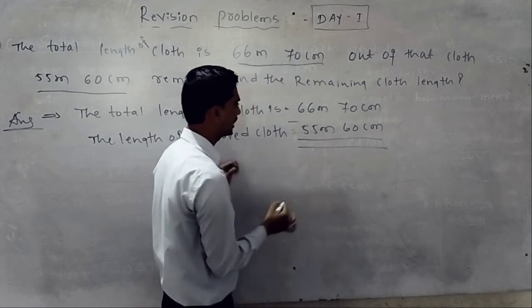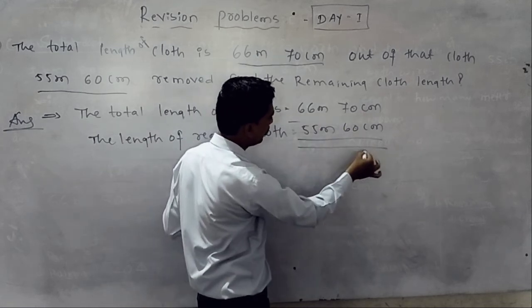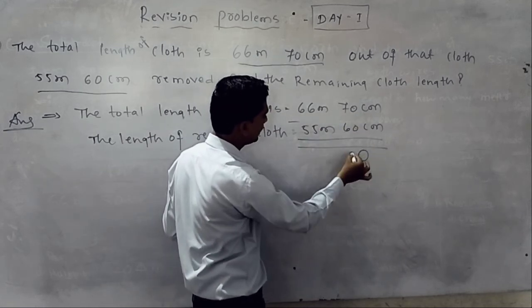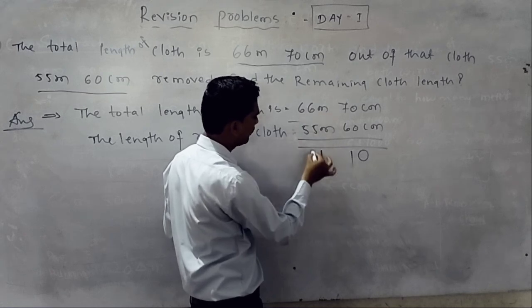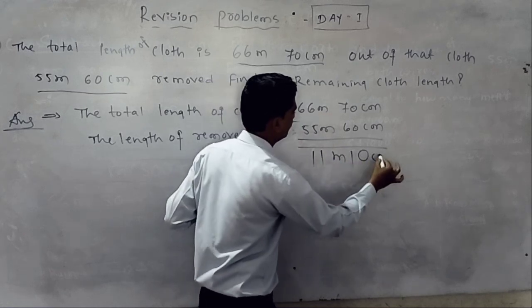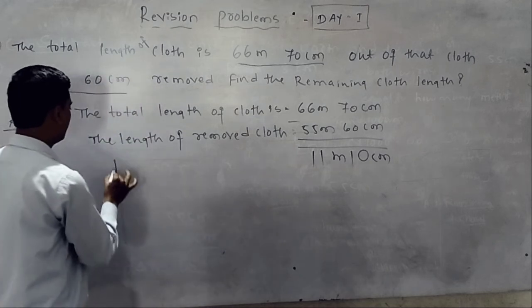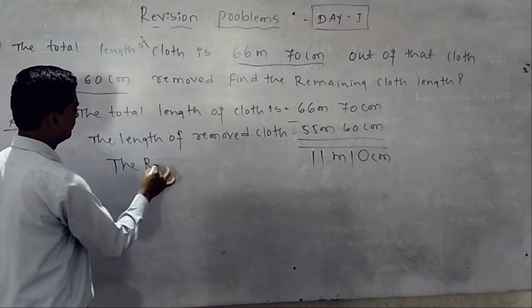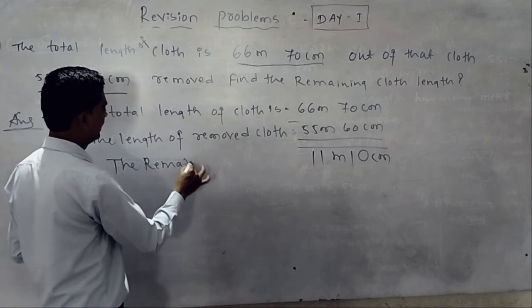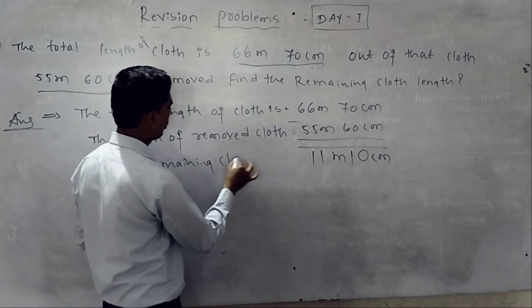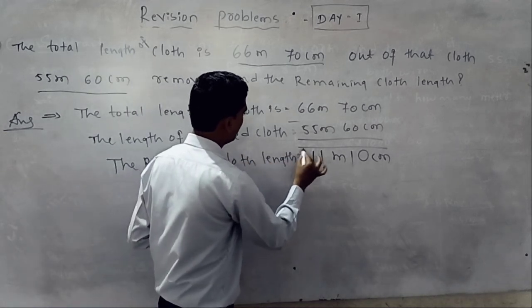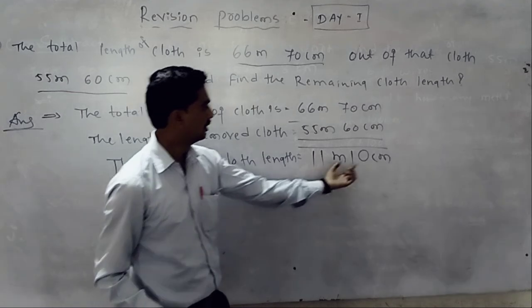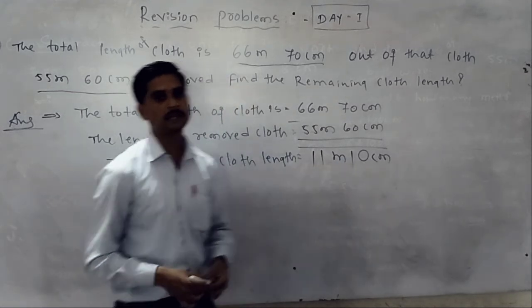Then you have to subtract it. 0 minus 0 always 0. 7 minus 6, 1. 6 minus 5, 1. Then it is the remaining cloth length, 11 meter 10 centimeter is remaining cloth.